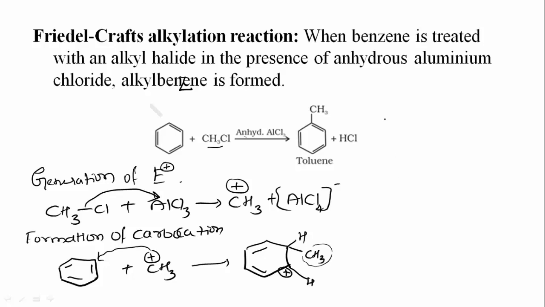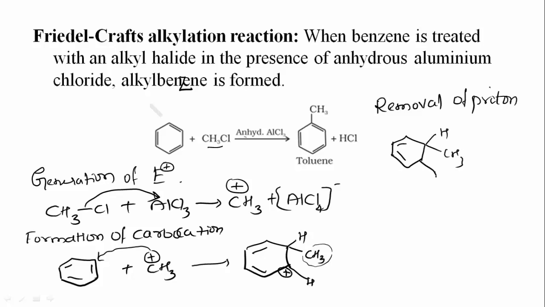Then the third step is removal of proton. How does this take place? Again consider the carbocation formed in the second step, with H, CH3, and H plus. Now it will react with AlCl4 minus, which will abstract the proton.